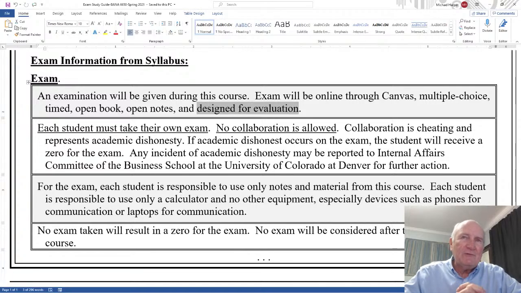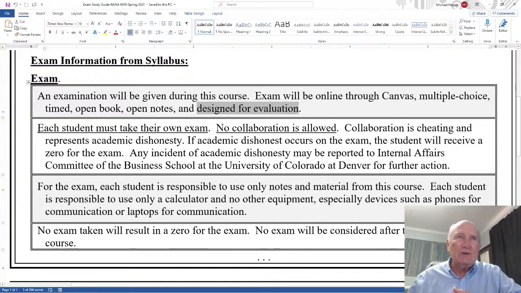So if you prepare for this from this guide and you have everything laid out, it's open book, open notes. If you know where to find the material, you should be fine, because I'm evaluating, or actually more validating, that you do know the information.